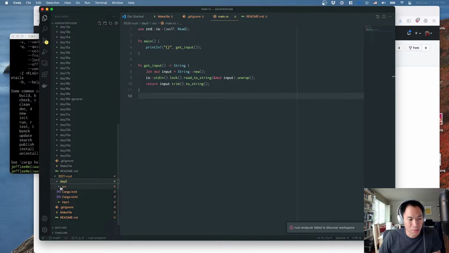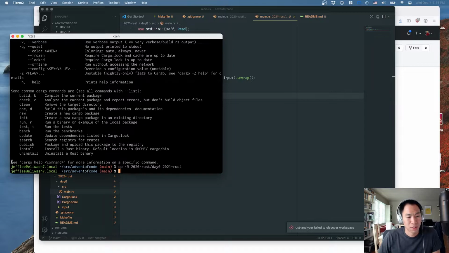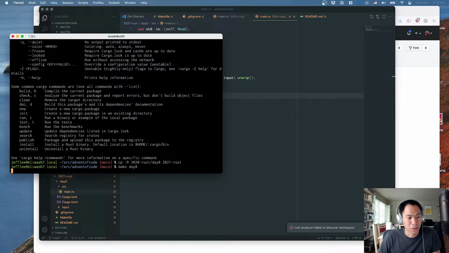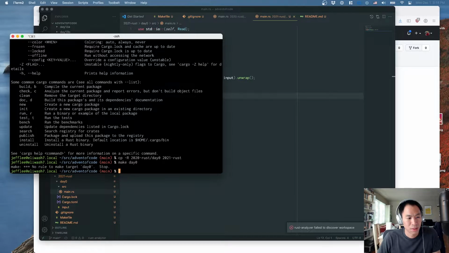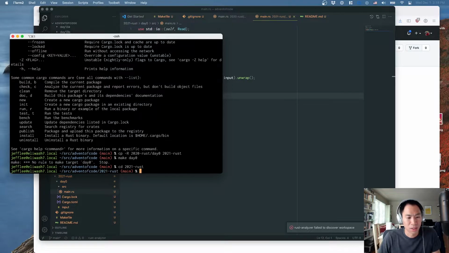So I think in principle, I should just be able to call make day 0 and have it spit out some output. Oh, I need to actually go to 2021 Rust. Duh.